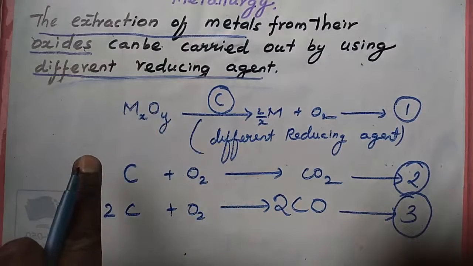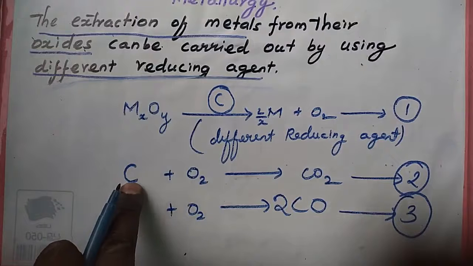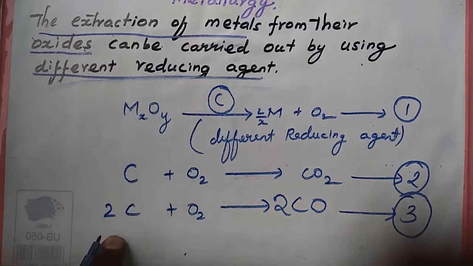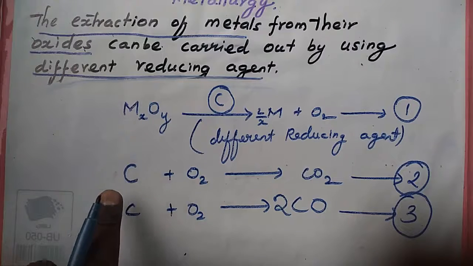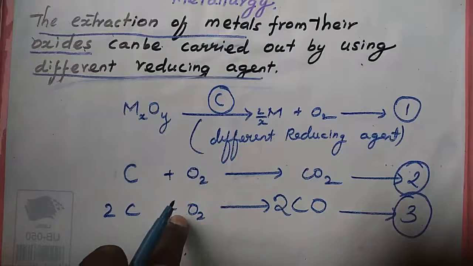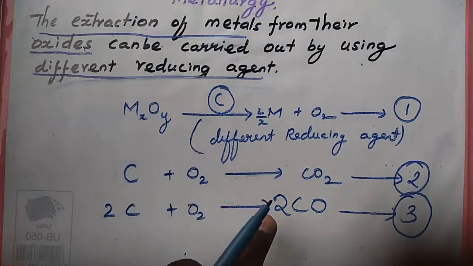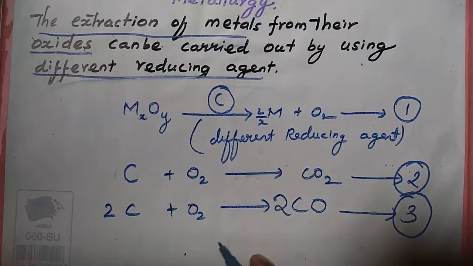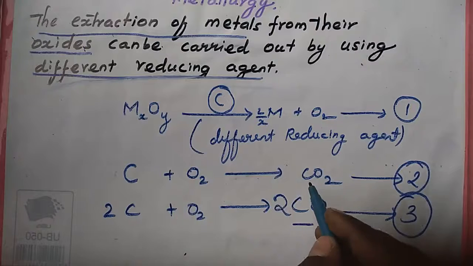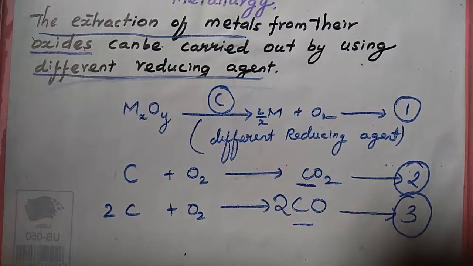In this case, the reducing agent carbon, 2 molecules of carbon, or 1 molecule of carbon, may be oxidized to form carbon monoxide or carbon dioxide.